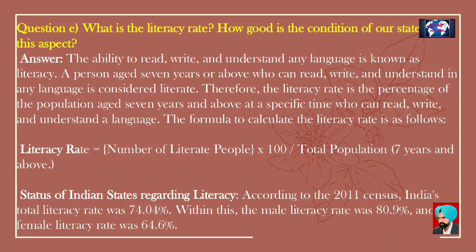The formula to calculate the literacy rate is as follows. Literacy rate equals number of literate people times 100, divided by total population aged 7 years and above. Status of Indian states regarding literacy. According to the 2011 census, India's total literacy rate was 74.04%. Within this, the male literacy rate was 80.9% and the female literacy rate was 64.6%.